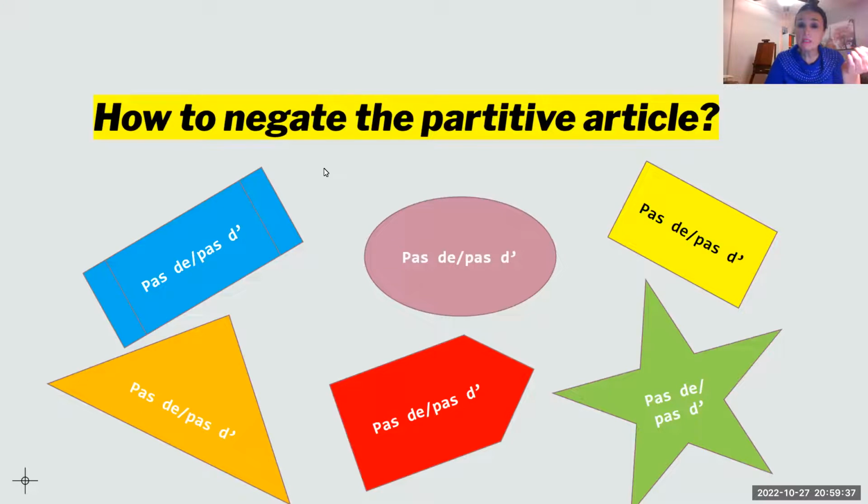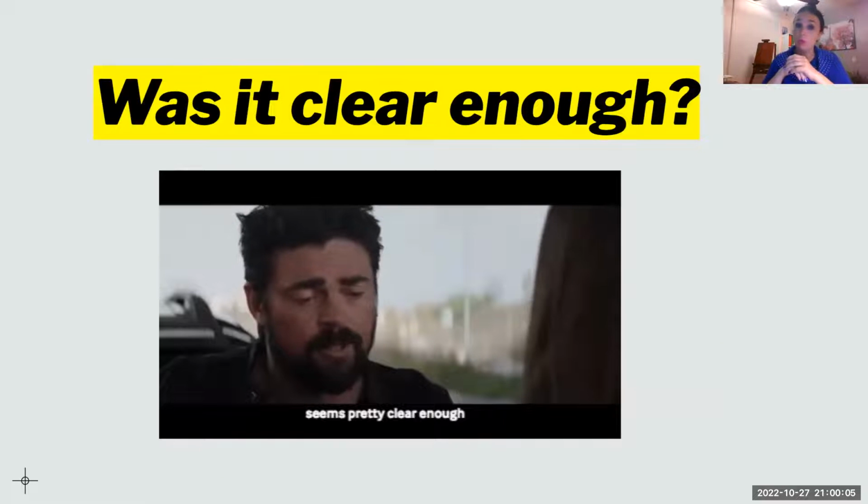When we negate the article partitif, we're going to use pas de, or pas d'apostrophe if it starts with a vowel. And as you can see, there is a lot of pas de everywhere. It doesn't matter if it's singular, masculine, plural, feminine. It doesn't matter. It's always going to be pas de. There's no article. Don't add an article. Don't feel the urge of adding an S because it's plural. No, it's negative. That's it. Pas de. Was it clear enough?